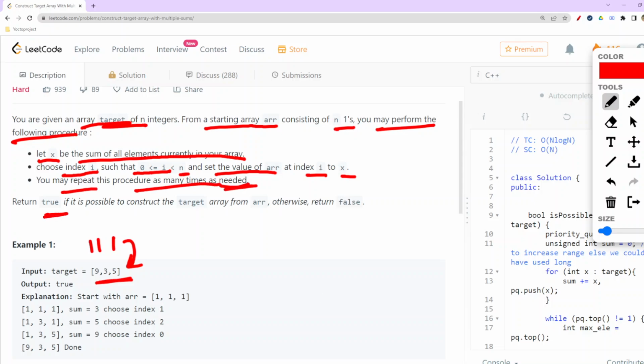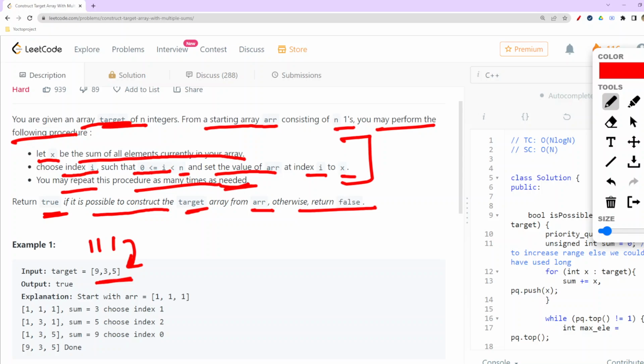So we are required to return true if it is possible to construct the target array from the starting array, otherwise return false. The procedure they have given requires us to get the sum of the elements at a particular step.